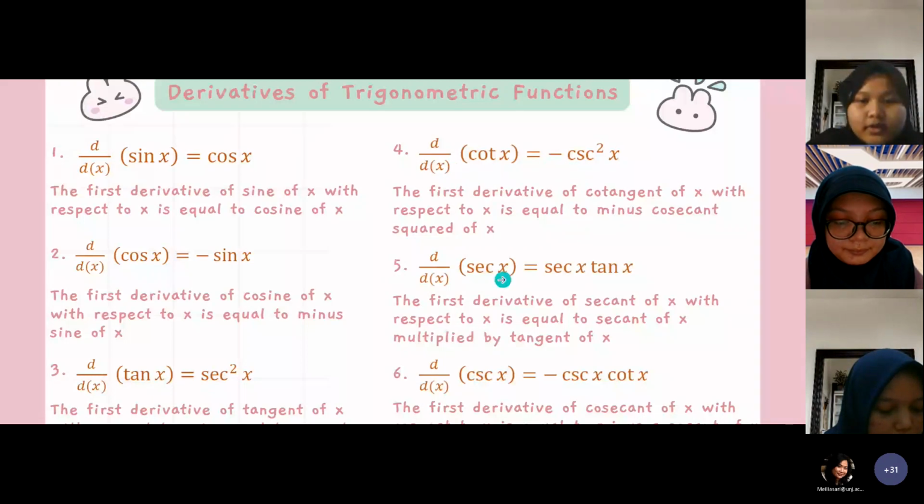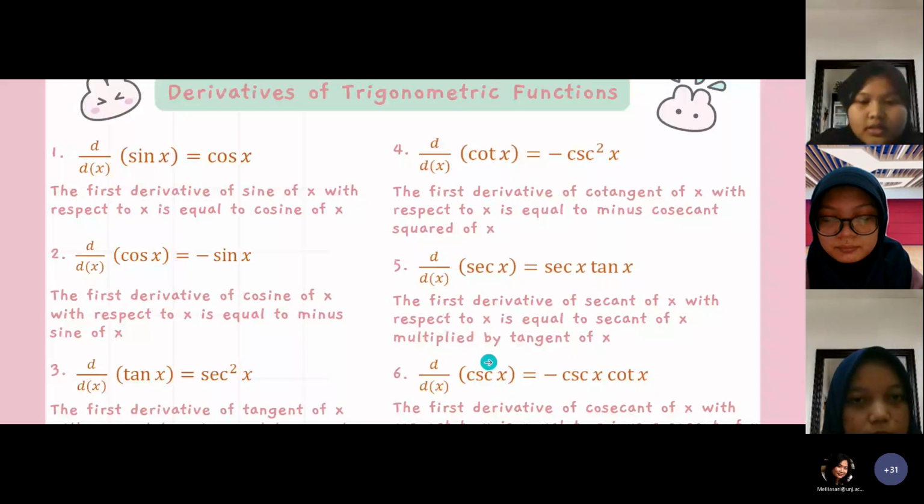Fifth, the first derivative of secant of x with respect to x is equal to secant of x multiplied by tangent of x. 6. The first derivative of cosecant of x with respect to x is equal to minus cosecant of x multiplied by cotangent of x.